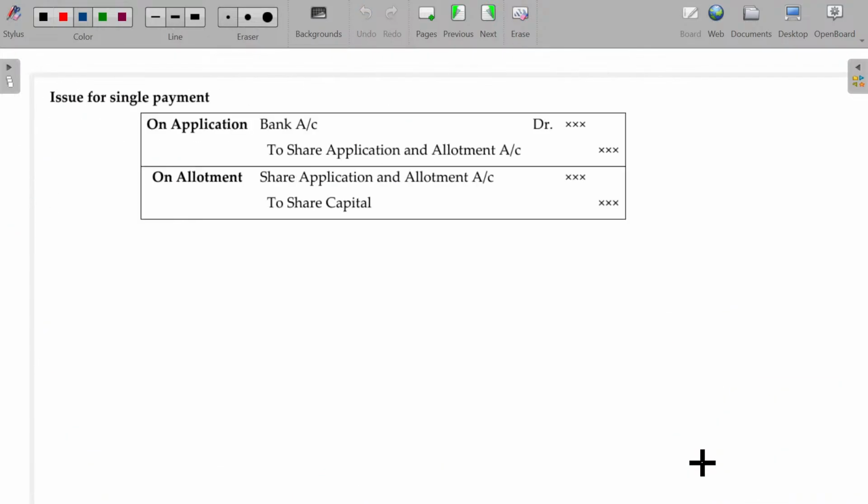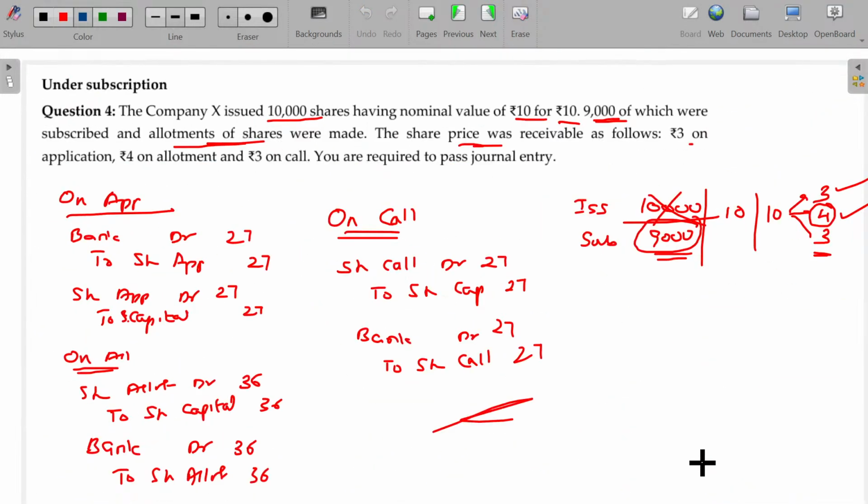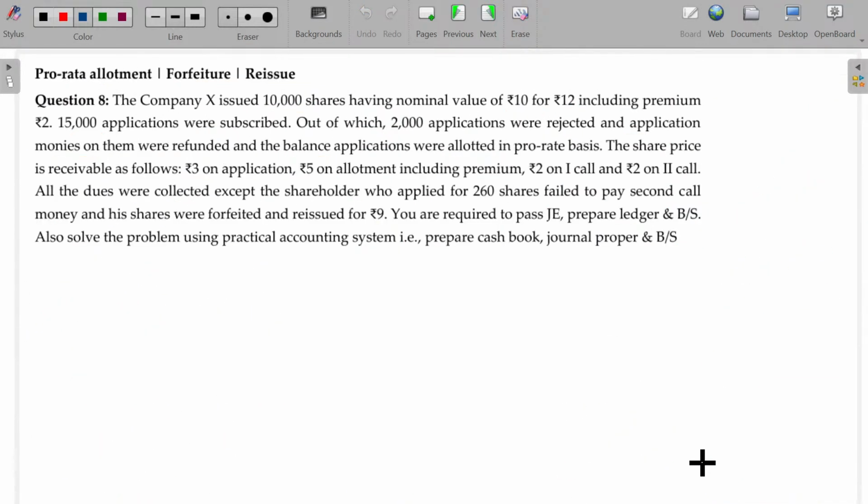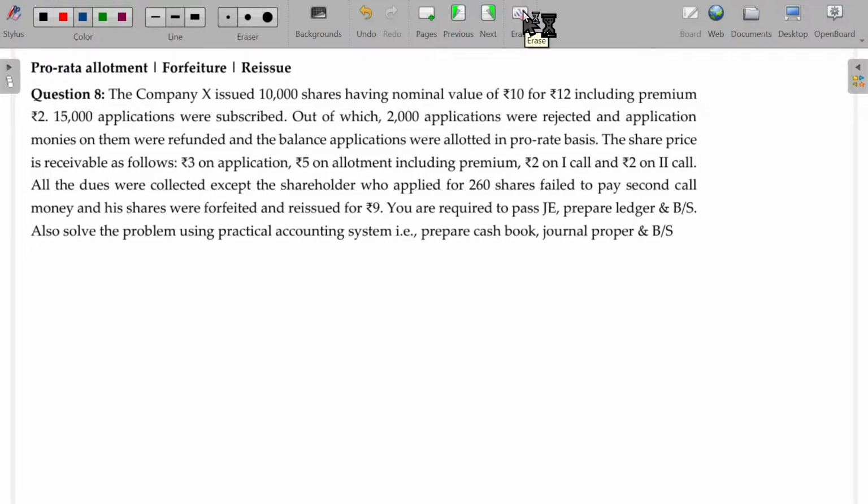Now, come on, join with me to solve this illustration. The company X issued 10,000 shares having nominal value rupees 10 for 12, including premium 2.